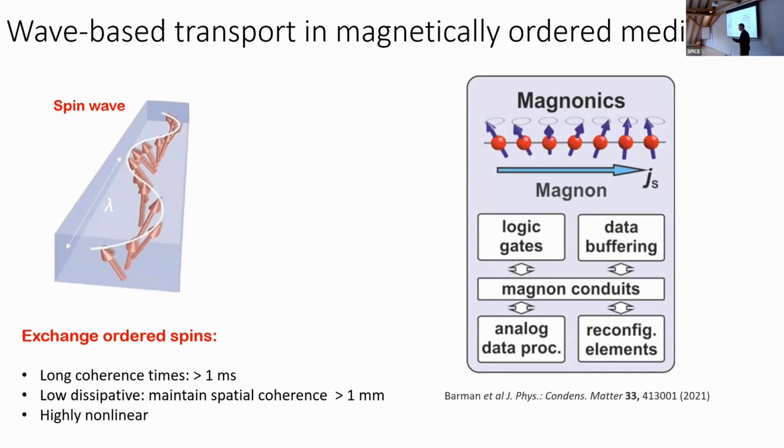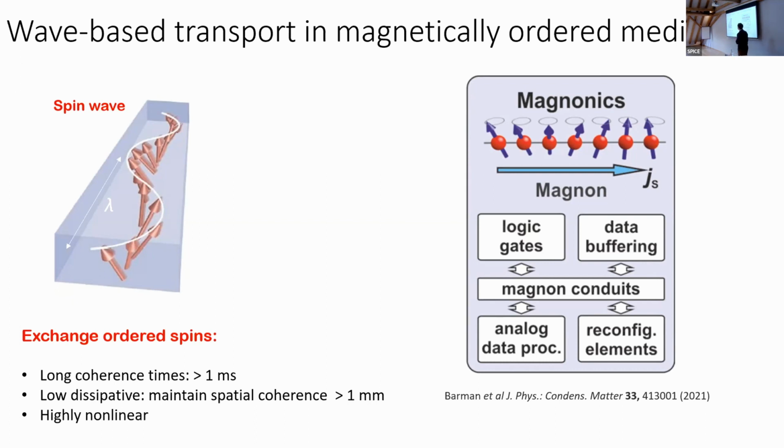So it's far easier to deal with them as waves rather than as particles. As a consequence, they can maintain spatial coherence of more than 1 millimeter. This 1 millimeter is seen in the best ferromagnet ever, yttrium iron garnet, which Andrei mentioned today.